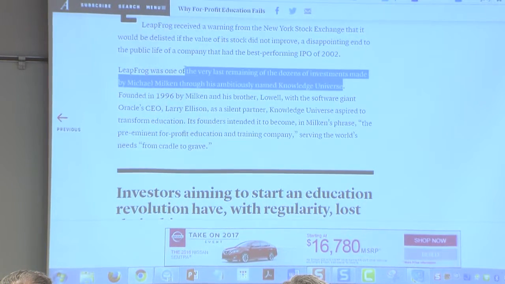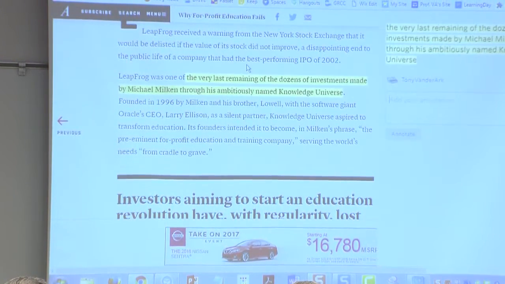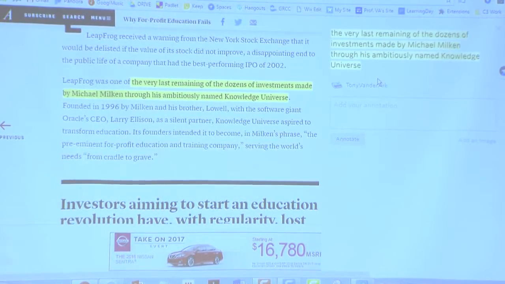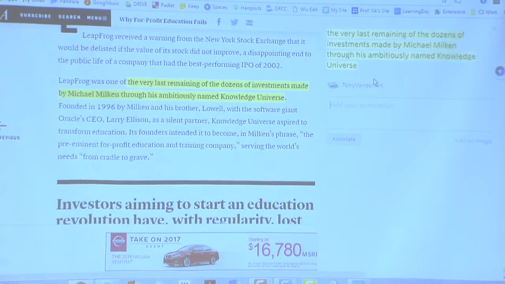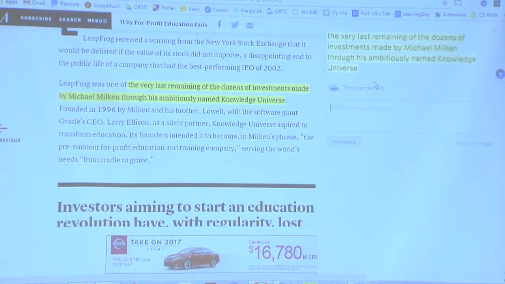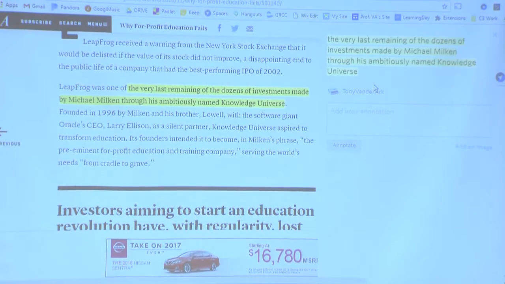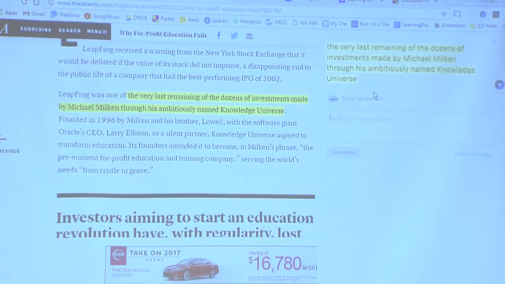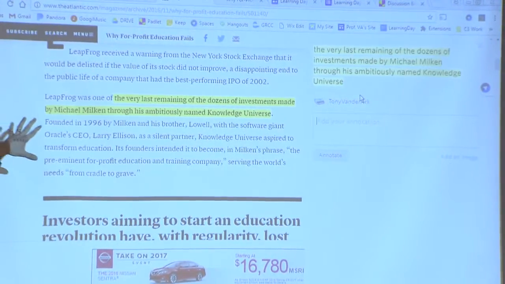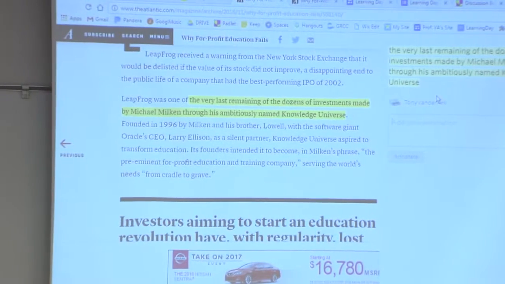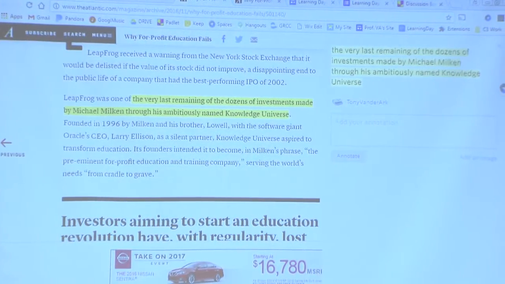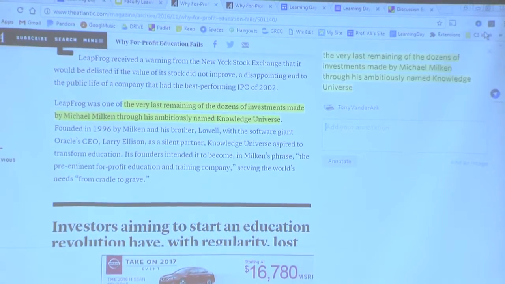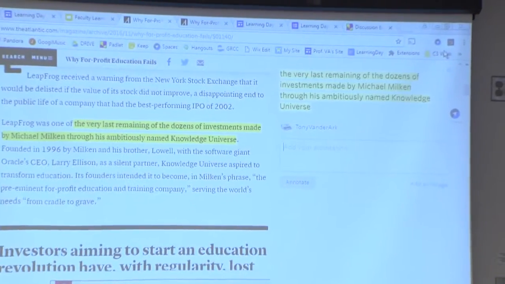Sorry, hold on a minute. And it clips the quote, and then I can type whatever I want. And you can have students do this to articles and that sort of thing. And you could have them look up vocabulary words and type the definition or something like that. You could have them look up historical references or allusions. And those stick with the document so that anyone with it, and you can see this little thing up here in the corner of my screen, I don't know if you can see that, if you're logged into Genius, any web page you go to, you'll be able to see those.